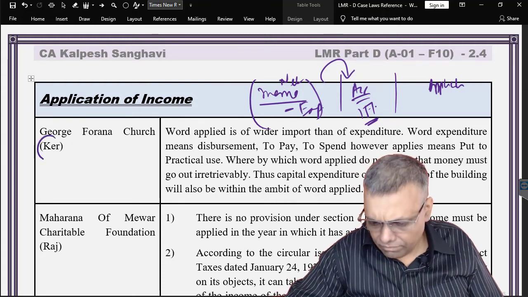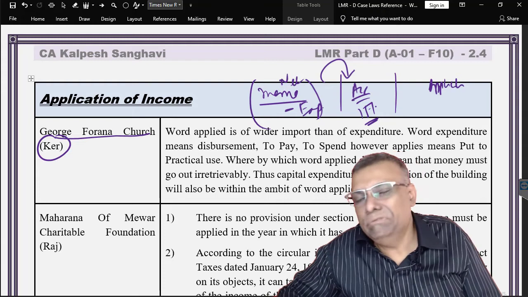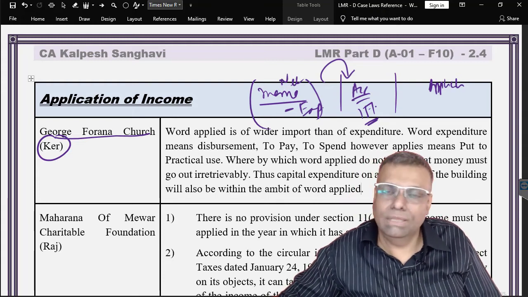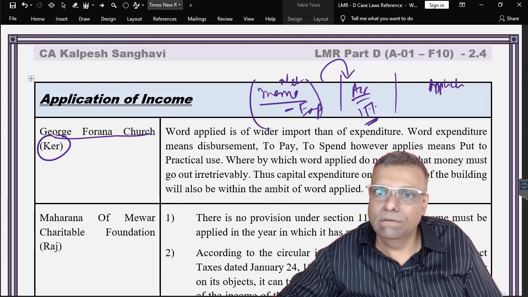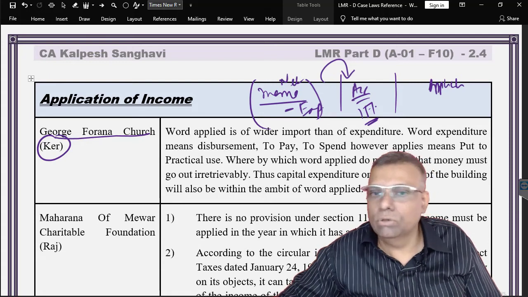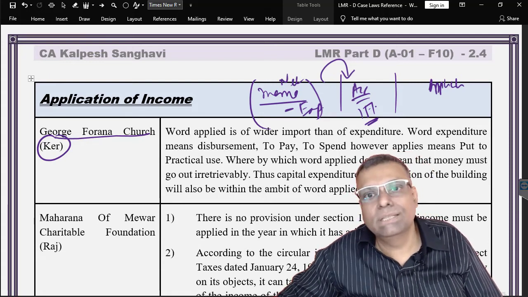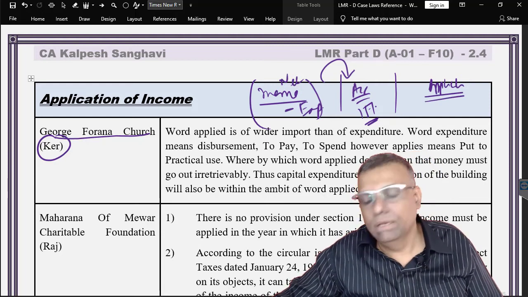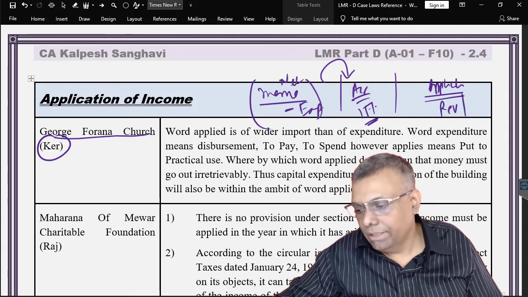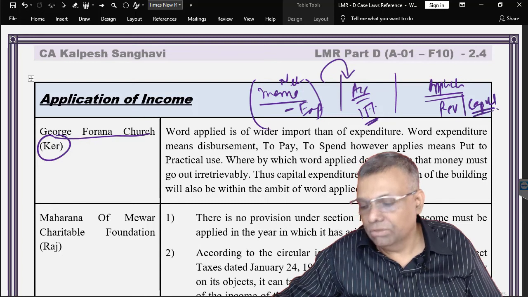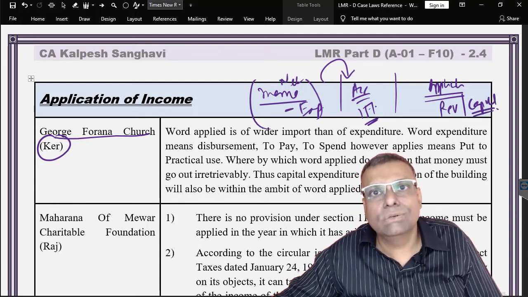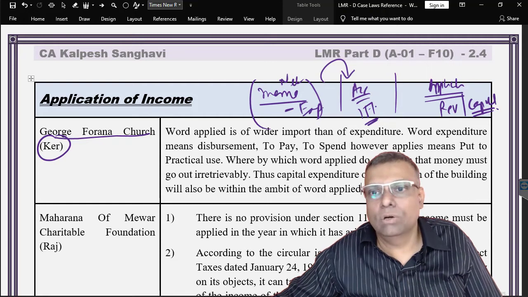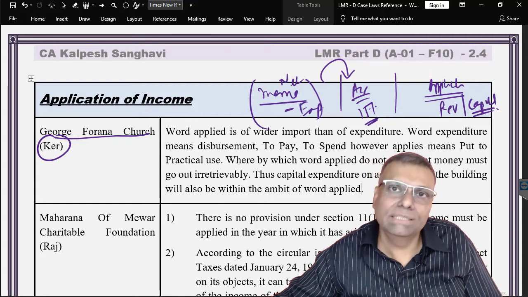Now, one of the very landmark case laws, in fact there is a good number of case laws on that, but it is not possible for me to take up each and every case law, a very big list of case laws here. But understand the concept very carefully. The application of the income can either be a revenue or a capital application. In other words, the law does not say that you have to spend the money. The law does not say that you have to incur expenditure as an application.